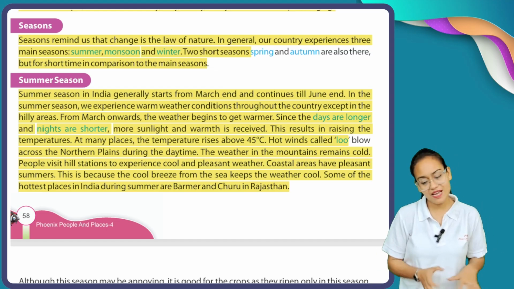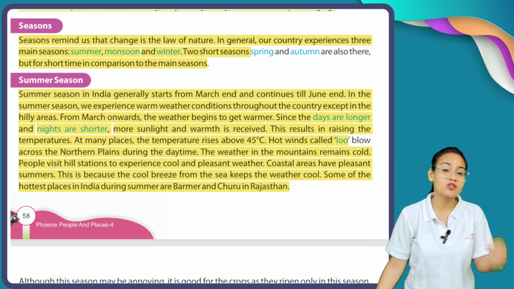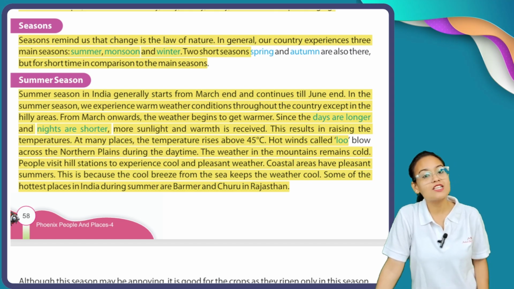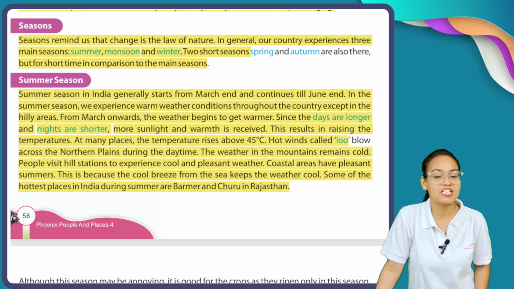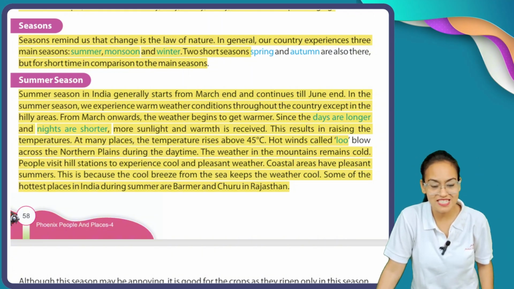Some of the hottest places in India during summers are Barmer and Churu in Rajasthan. Similarly, some parts of India experience extreme summer, like Barmer and Churu. Barmer and Churu experience extreme levels of temperature during the summer season.